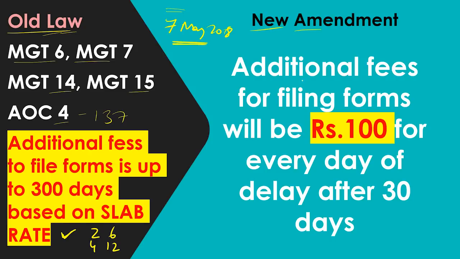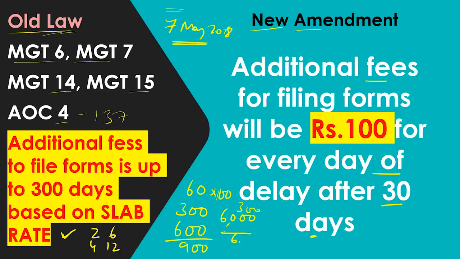What is the new amendment? So the new amendment is additional fees for filing forms will be 100 rupees for every day of delay after 30 days. So before it was, suppose I am going to file the form 60 days late, if the filing fees is 300, so it will be slab rate. So slab rate is 2 times. 2 times means 600 plus 300, 900 is the fees. But today what will happen is, there will be 100 rupees per day of delay. So for the 60 days delay, 100 rupees means, I will be paying 6,000 rupees. 6,000 plus 300, 6,300 is my filing fees because of the new amendment.